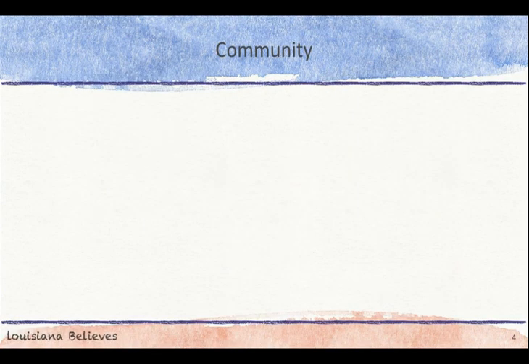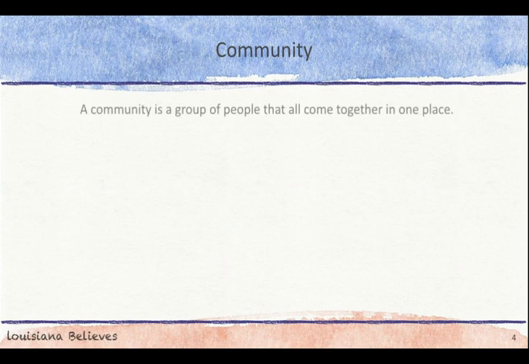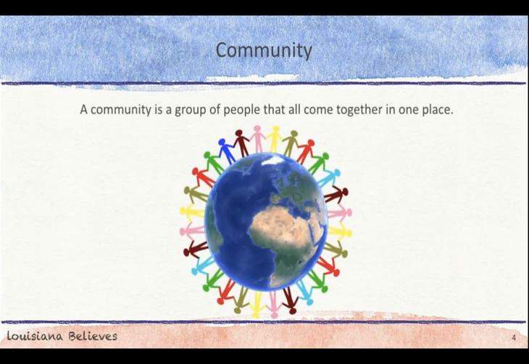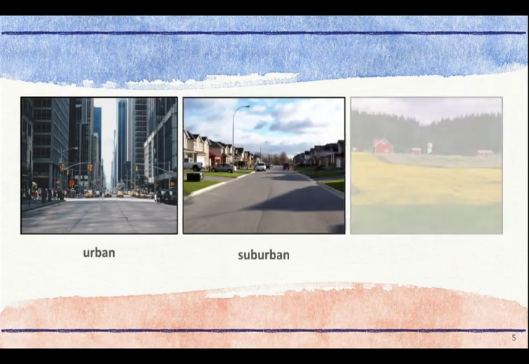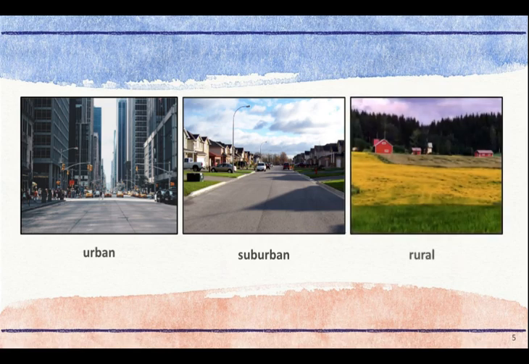Where you live is called your community. A community is a group of people that all come together in one place. The people usually have something in common, like living in the same place or having shared interests or ideas. The community you live in might be called urban, suburban, or rural.